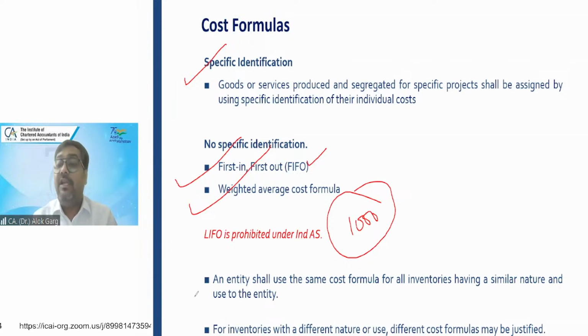Okay. LIFO method is prohibited under accounting standard, under Ind AS, under IFRS. Everywhere LIFO method is prohibited. Okay. And the entity is required to use the same cost formula for all inventory having a similar use to the entity, right?